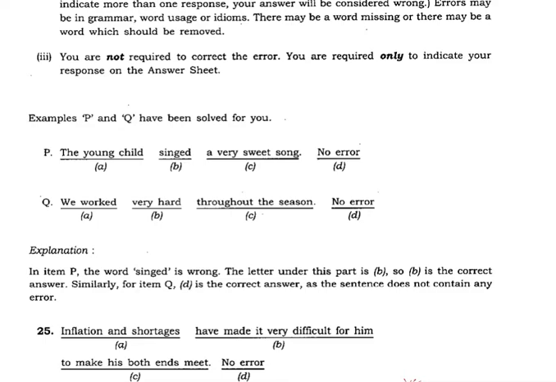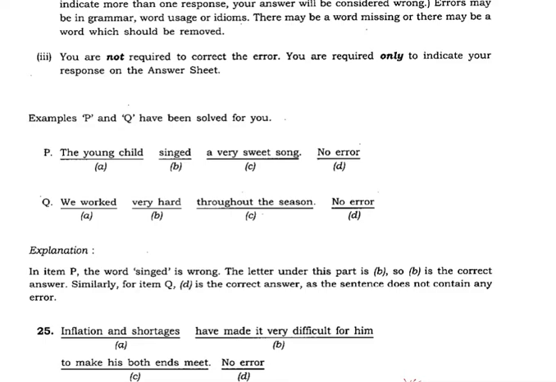Question number 25. Inflation and shortages have made it very difficult for him to make his both ends meet. No error. So now you have to find out the error. Where is the error there? Are you able to find out? Think of that. Inflation and shortages, that is the A part, have made it very difficult for him to make his both ends meet. Now here, in to make his both ends meet, there is an error.